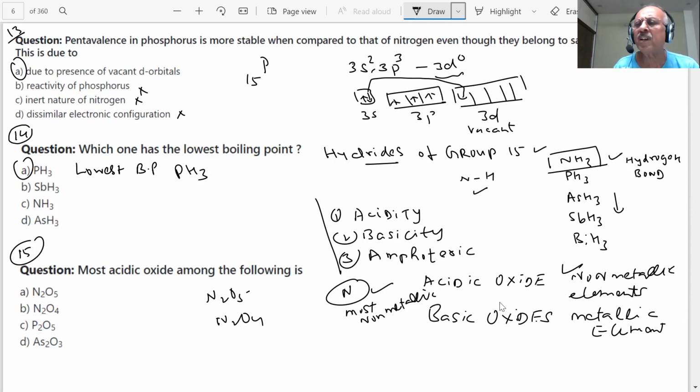What will you look into in these two? The oxidation state of nitrogen. What is the oxidation state of nitrogen here? In N2O5, it is +5. In N2O4, it is +4. Then which will be more acidic, +5 or +4? +5. Why?